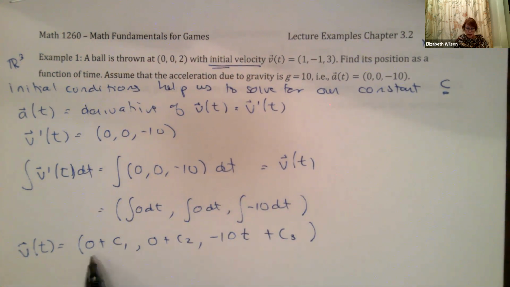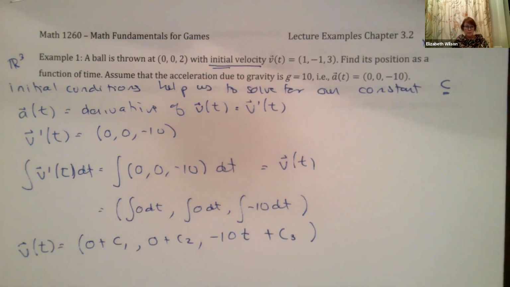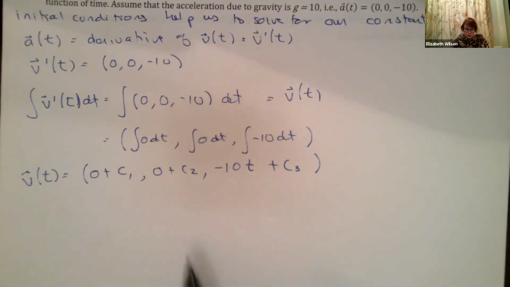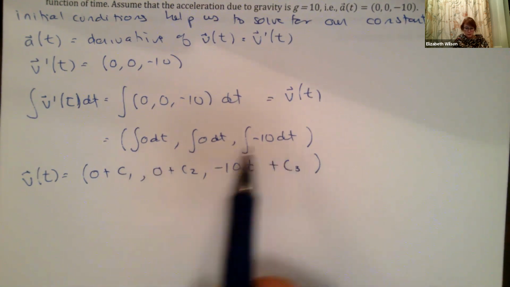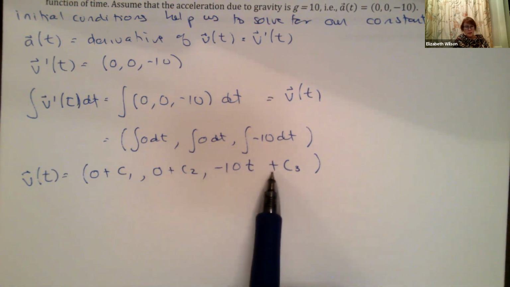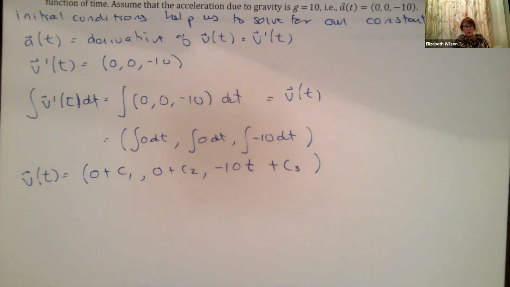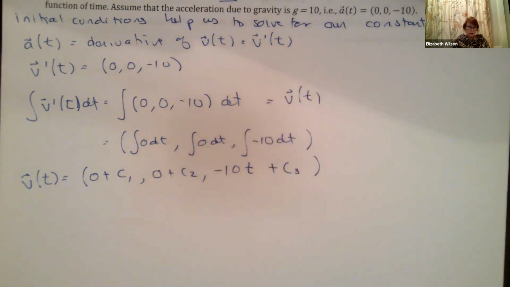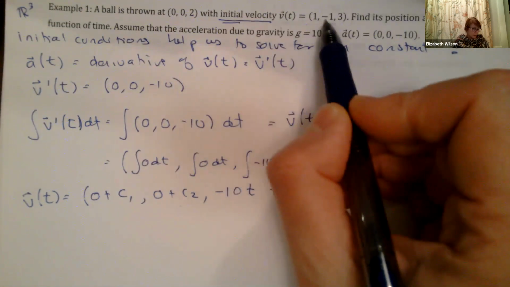So this is for my x, my y, and my z. I took the integral of each spot, and I get c1, c2, -10t plus c3. To solve for c1, c2, and c3, I have to use my initial condition, that was given to me at the beginning, okay?